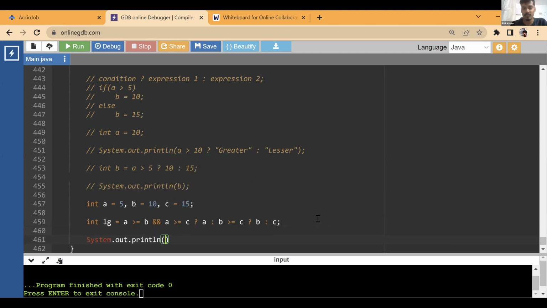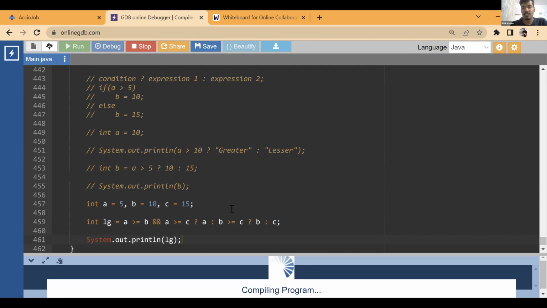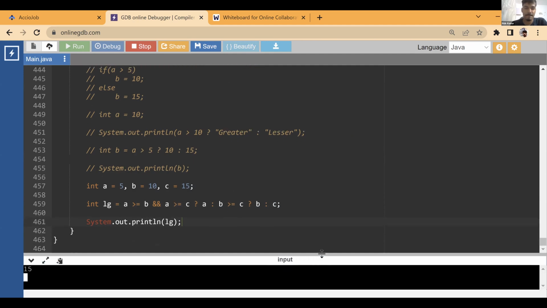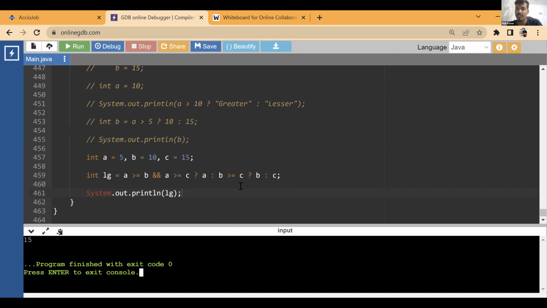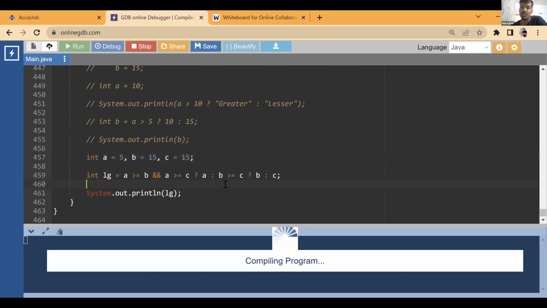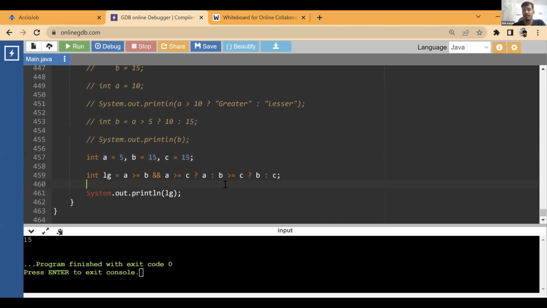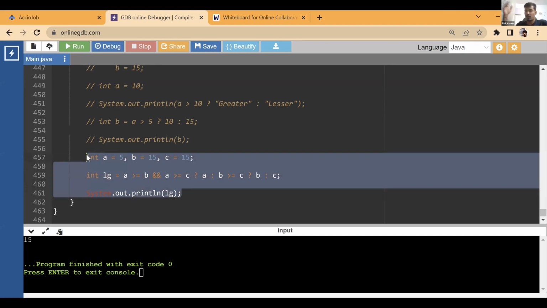Think in one go and then write it. Now if I run this, here 15, which is the largest one, we are getting the correct result. Even if we have multiple equals to, we will get the correct result. And if you just want the value, it doesn't matter which variable it is coming from, B or C. Clear?